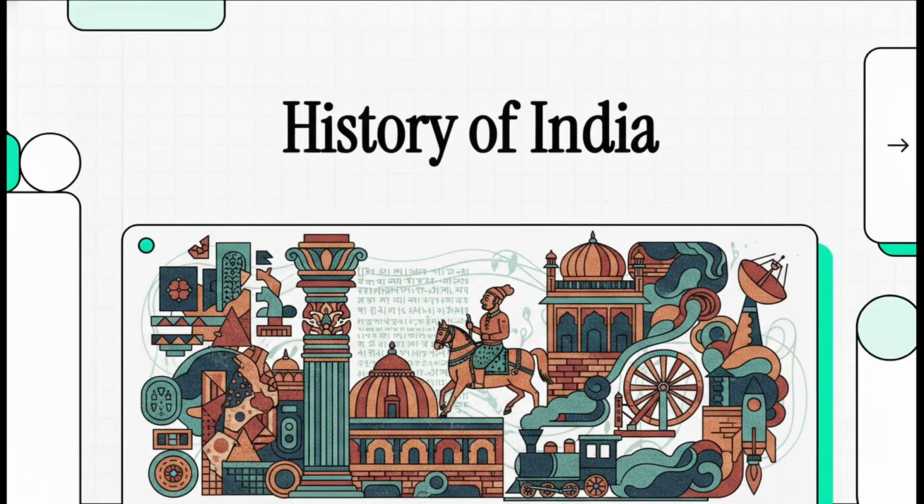Welcome to this explainer. We've got an incredibly ambitious journey ahead of us today. We're literally going to compress thousands of years of human evolution, countless empires, and massive cultural shifts into a single, structured visual journey. We'll be tracing the entire story of the Indian subcontinent from the absolute dawn of civilization all the way up to the present day.